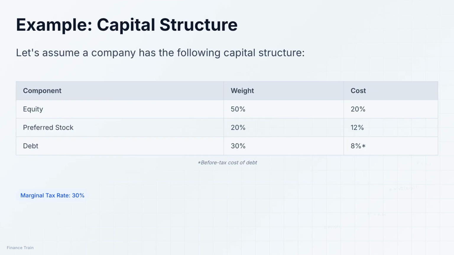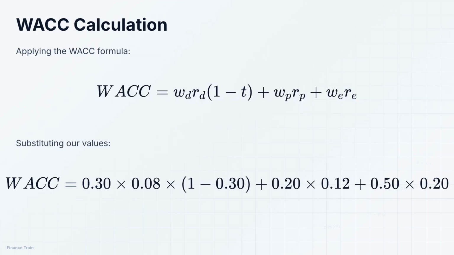Let's work through an example. Suppose a company has this capital structure: 50% equity with a cost of 20%, 20% preferred stock with a cost of 12%, and 30% debt with a before-tax cost of 8%. The company's marginal tax rate is 30%. Let's calculate the WACC.